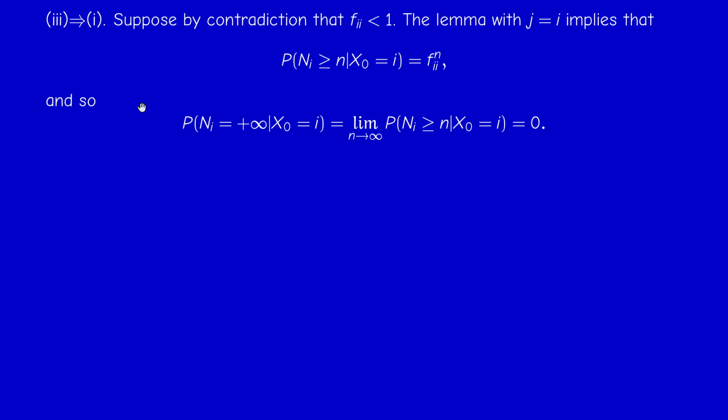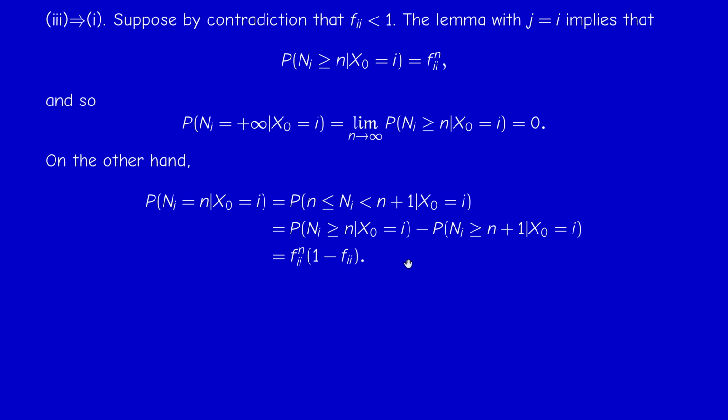Once again, since this is a decreasing intersection of events, the probability that N_i equals plus infinity is the limit, of course conditional on state i, as we did before. But now there's a difference, because f_ii is no longer 1. If f_ii is less than 1, then this quantity tends to 0 as n tends to infinity. So the probability that N_i is plus infinity, starting from state i, is exactly 0.